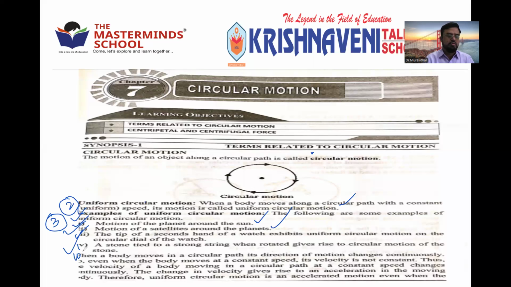Right? Four points for uniform circular motion. Examples. So first you wrote what is motion, then you wrote what is circular motion, then what is uniform circular motion, then examples. Four examples of uniform circular motion. You complete that. In the meantime, I'll show you one video also after completing writing.